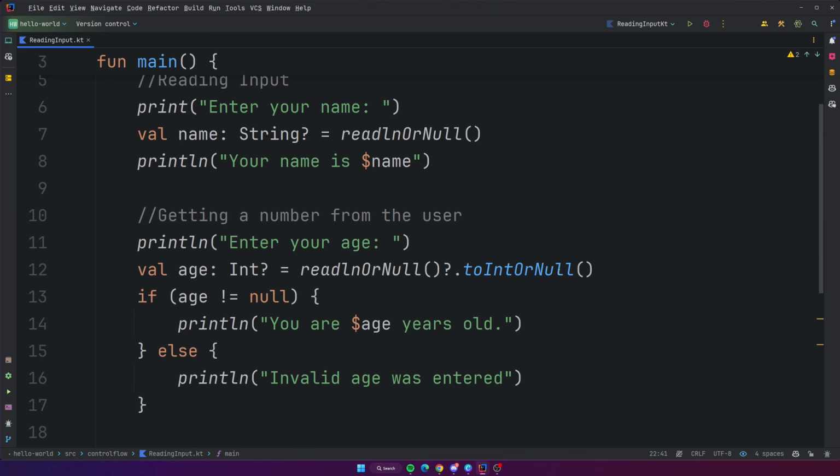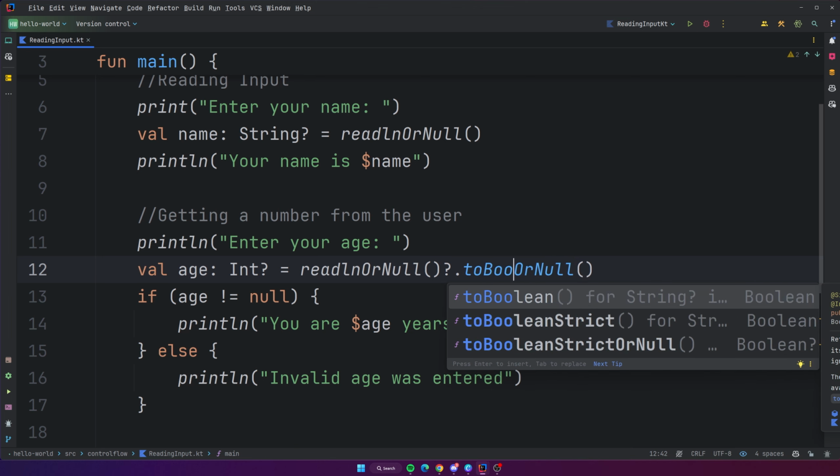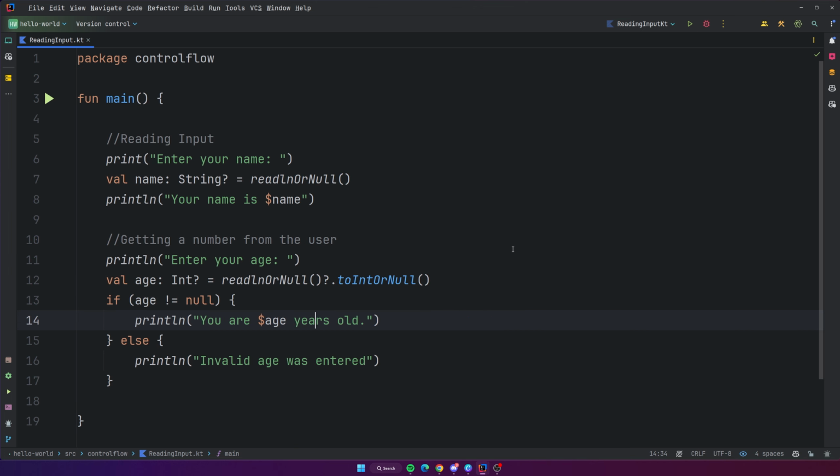Hopefully that makes sense. Something else I want to add real quick is that up here I'm doing toIntOrNull, but if for some reason you need a different data type, like a boolean or a char or a double or something like that, there's obviously methods for those different data types, okay? So just depending on those situations, you can use whichever one you need, all right? And that's pretty much it. That's literally all you need to know to be able to read input for your programs now.